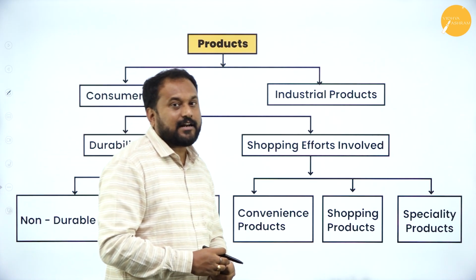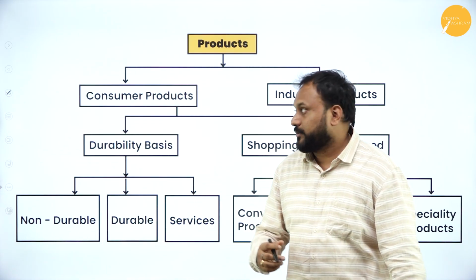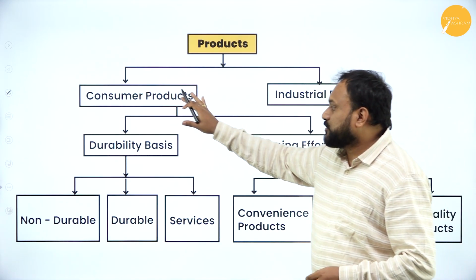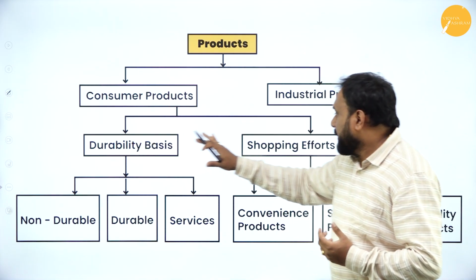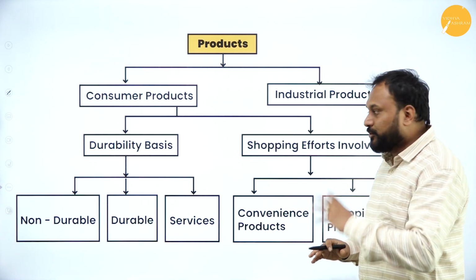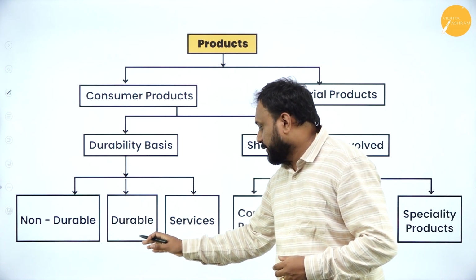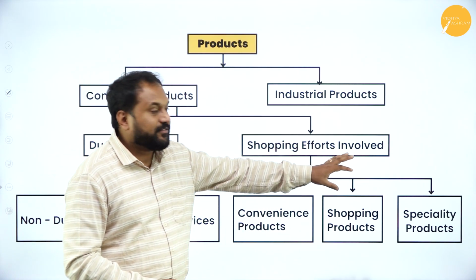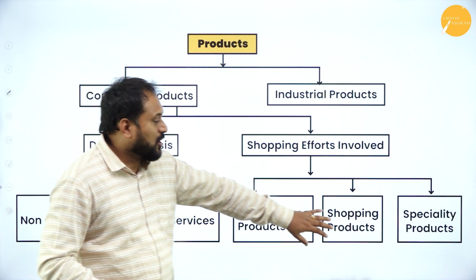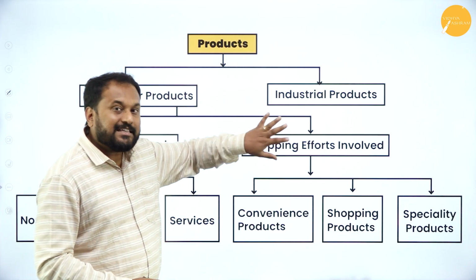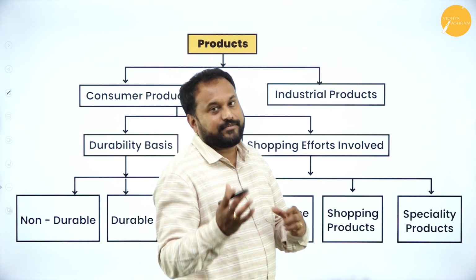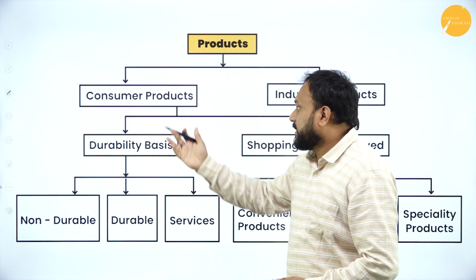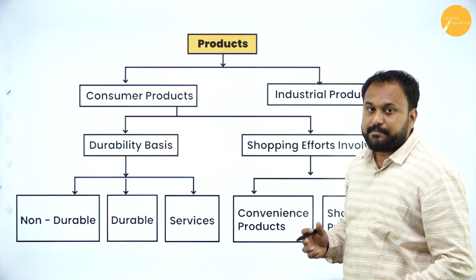Next is products, how they are classified. Products are classified into 2 things: consumer products and industrial products. When it comes to consumer products, there are 2 things: durability and shopping effort involved. In durability, you have something called non-durable, durable and services. When it comes to the other part, that is the shopping effort involved, there are convenience product, shopping product, specialty product. So on this basis, a product is classified. You can get a 2 marks question that a product is classified into how many things. So you can just say consumer product and industrial product.